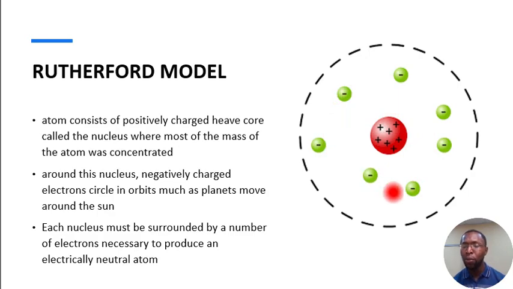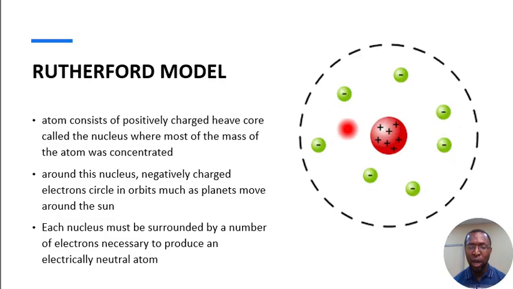So that's how he described his own. Thomson didn't relate the electrons around the nucleus to planets being around the sun, but Rutherford related this, that the electrons around the nucleus are just like the planets being around the sun.